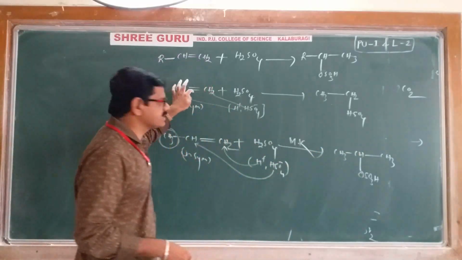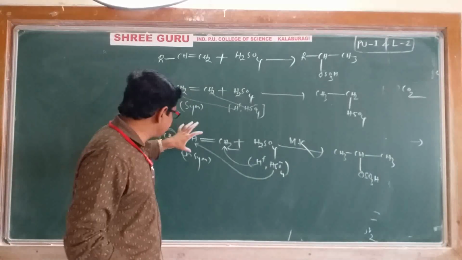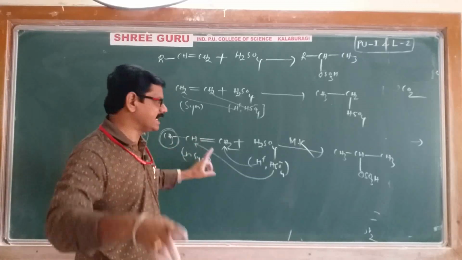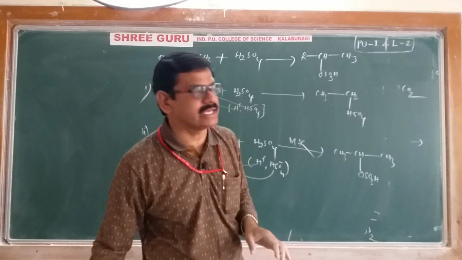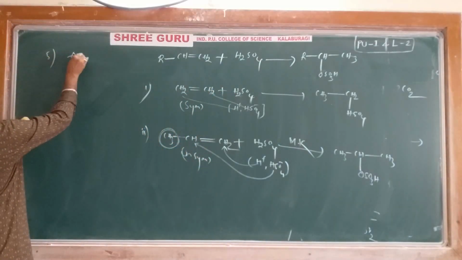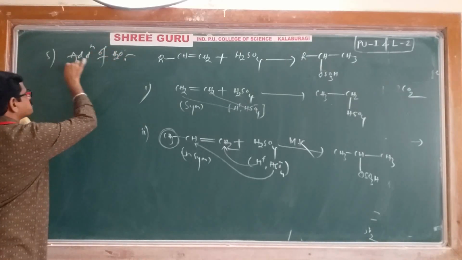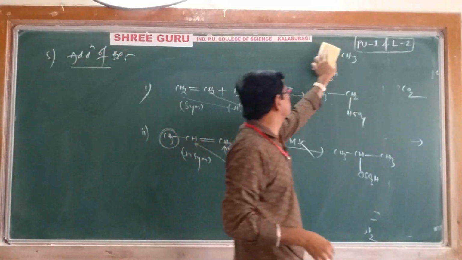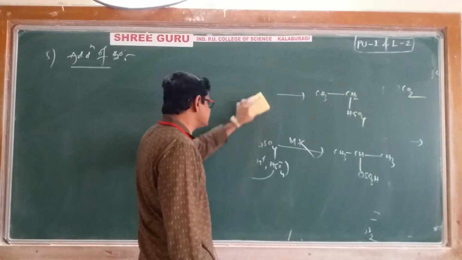In case of a symmetrical alkene, in whatever manner it is added, there is no issue. Suppose it is an unsymmetrical alkene, definitely addition takes place according to Markovnikov's rule only. Okay, right. Next, the fifth one, addition of water, H2O. How does addition of water take place? Let's discuss now.